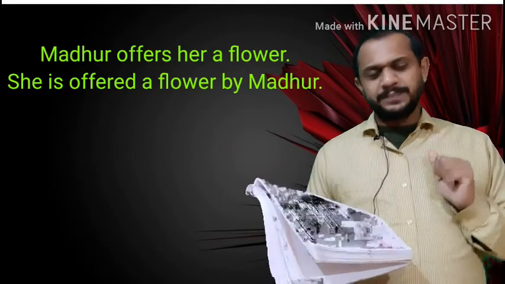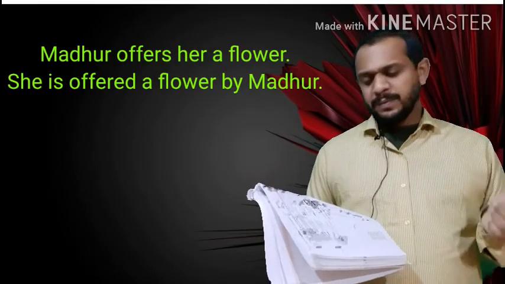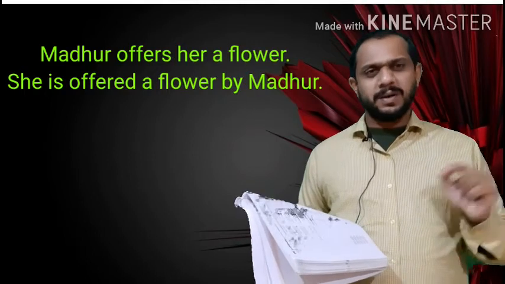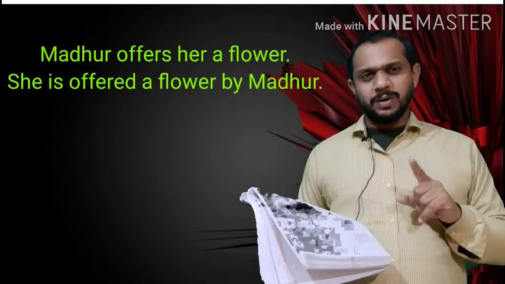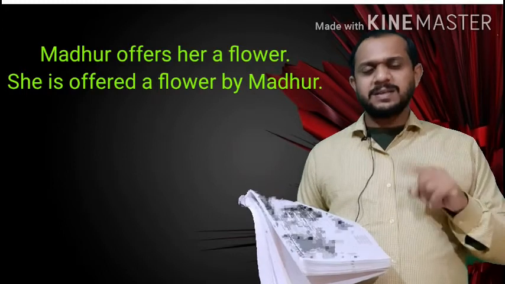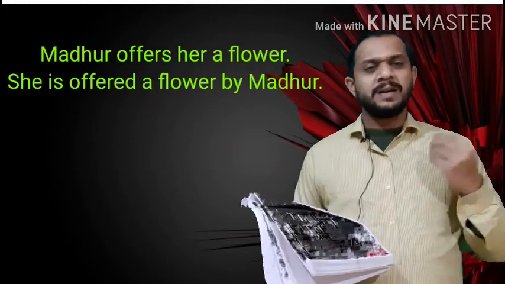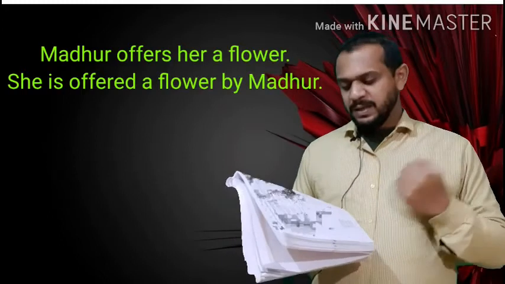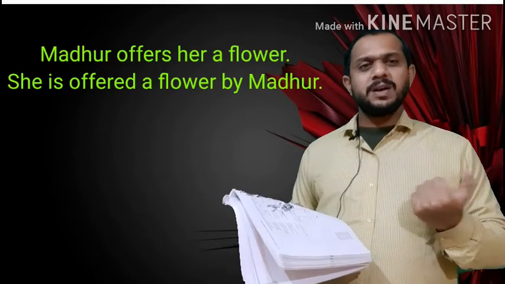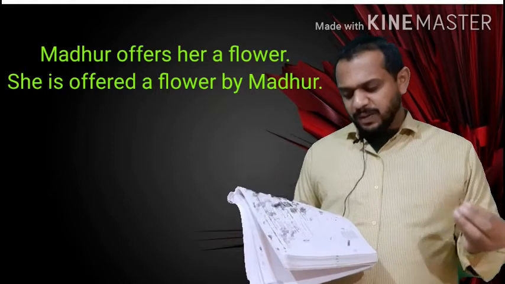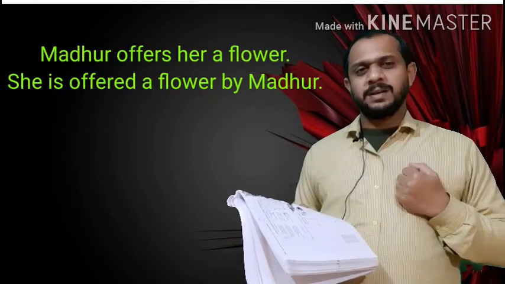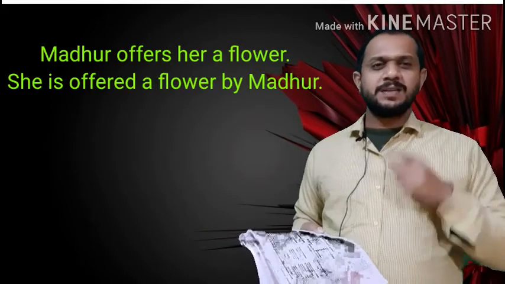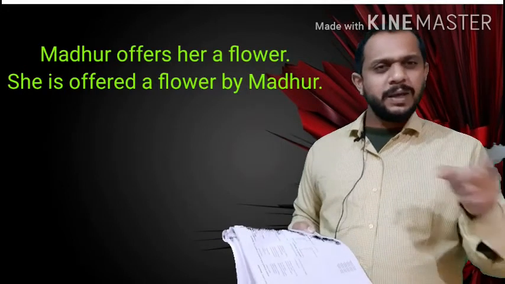So she. Then the helping verb. Simple present is going on, so it is better to pick the helping verb from M R. So she is singular, so we will keep is. She is. Then turn your offered to its third form. She is offered. What she offered? So she is offered a flower. By whom? By Madhur. She is offered a flower by Madhur.